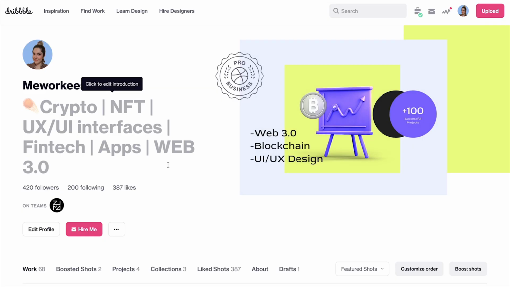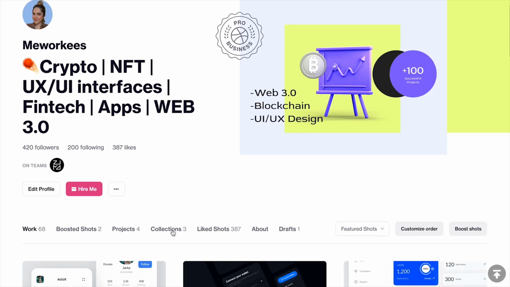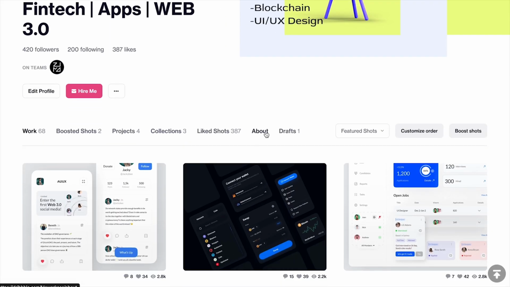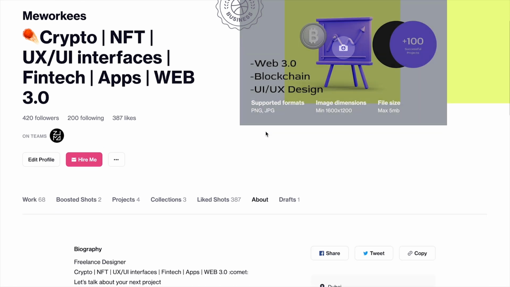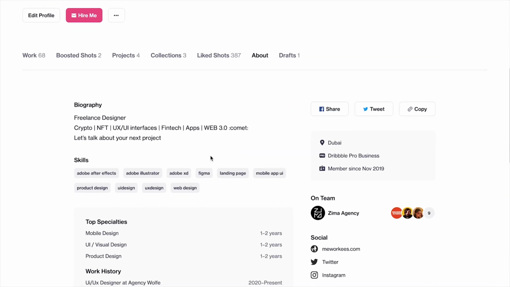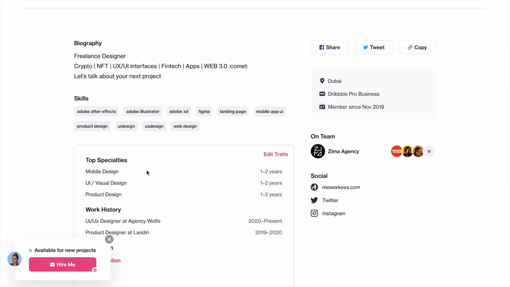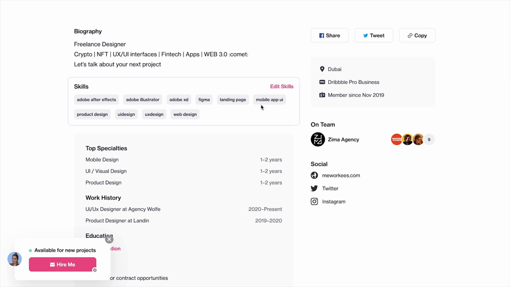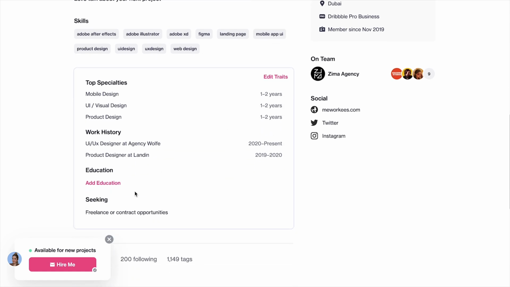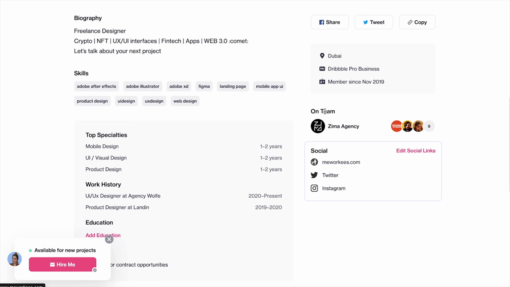In the description part, make sure to tell your clients what you do, explain it. Here I said that I work in crypto, NFTs, I create UI/UX interfaces, fintech, apps, and Web3. I emphasize that on my banner as well. I work in Web3 blockchain and I am a UI/UX designer. I put plus 100. This is the amount of projects that I've done, the amount of concepts and everything like that.